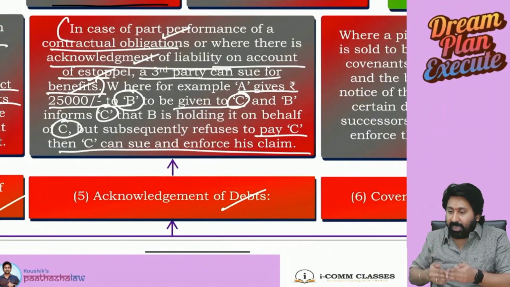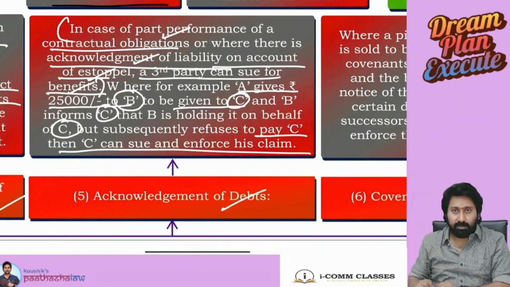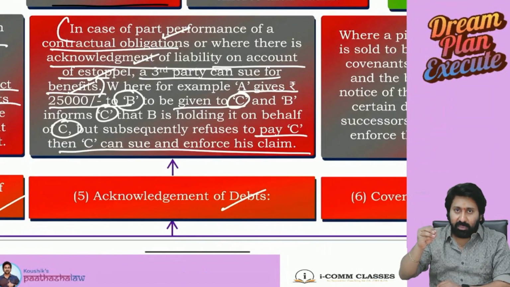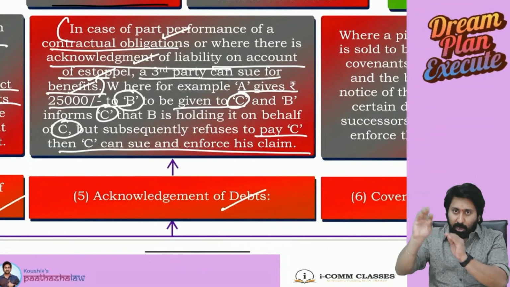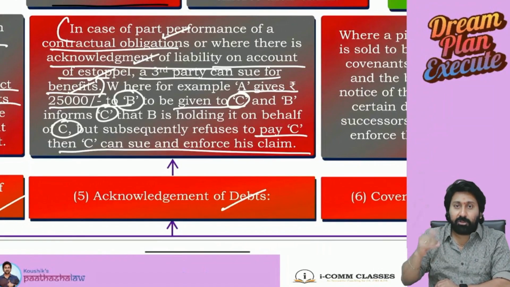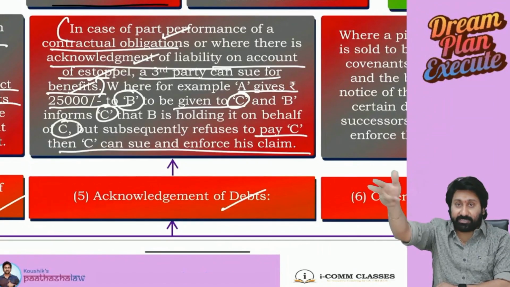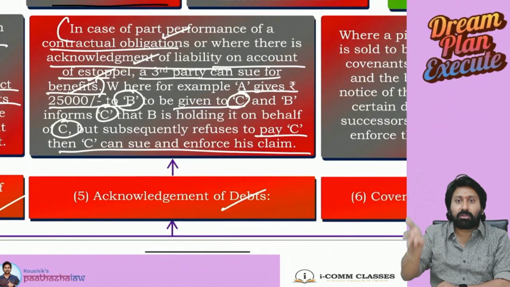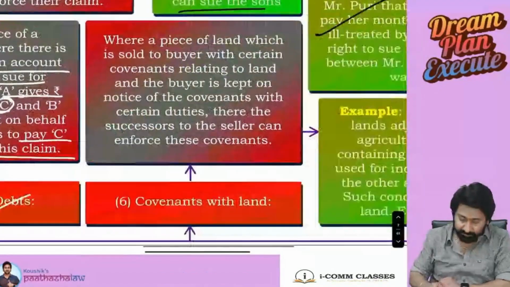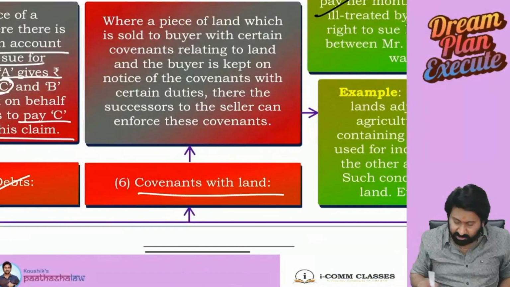See, A gave money to B, saying that B pay this money to C. B said to C, I'm holding money given by A on your behalf. I will pay you. But later B did not pay C. Therefore, C can directly sue B, though he is not having any contract with him, because he is having the consideration rights.